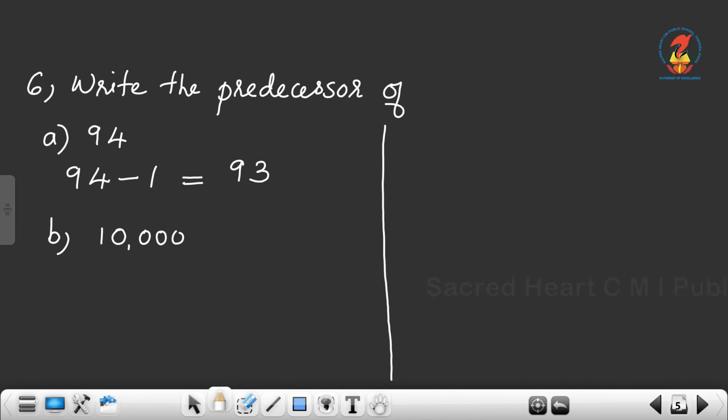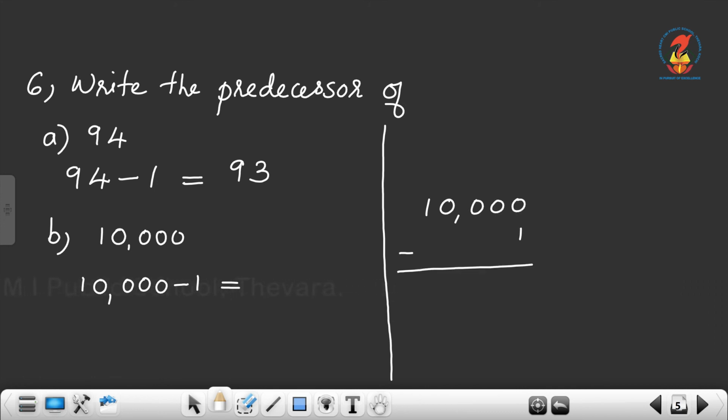Then, write the predecessor of 10,000. So, what you have to do? 10,000 minus 1. So, what is 10,000 minus 1? Without doing, all of you know. What is the answer? 9,999.